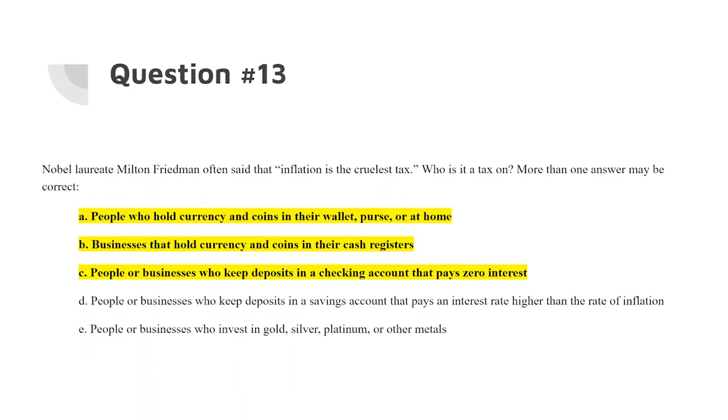With 13, inflation is the cruelest tax, and it mostly affects physical money holders who don't gain any interest on the money that they hold. So this is people who physically hold their currency, businesses that physically hold their currency, and people or businesses that have their money deposited in a way that doesn't give them any interest that's above the inflation rate.